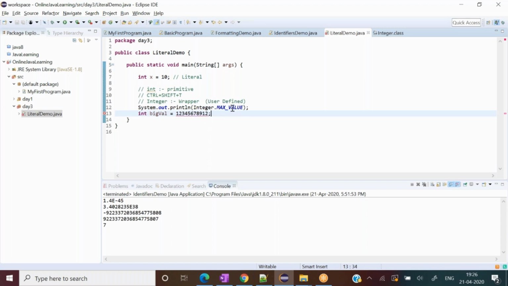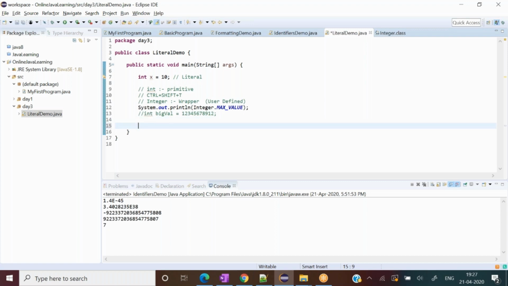Integer has the boundary we have already seen, and here I defined more than that value, so it would complain that you cannot define such a constant with it. Those rules are still applicable. Line number 13 is just whatever we learned earlier, but we cannot call it a literal. It would give us a compile time error. Compilers would start complaining straight away.